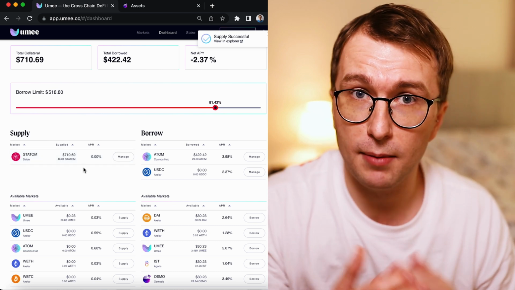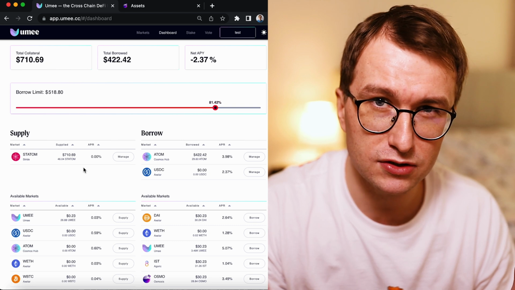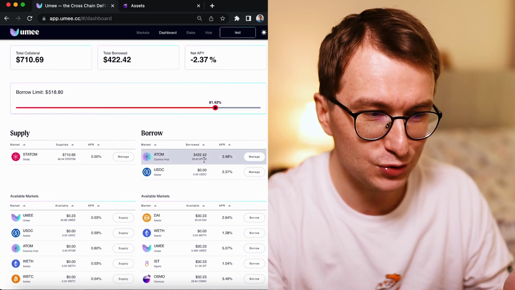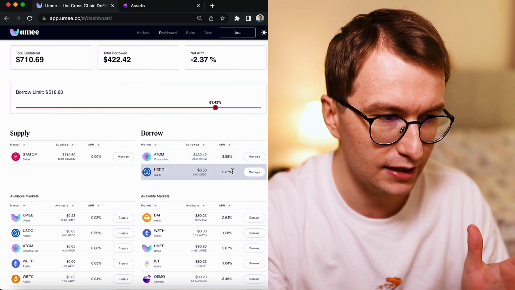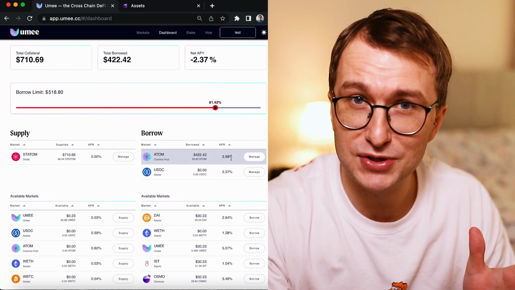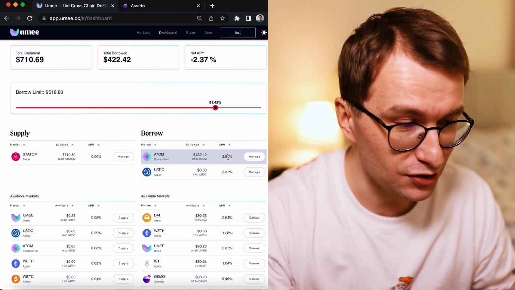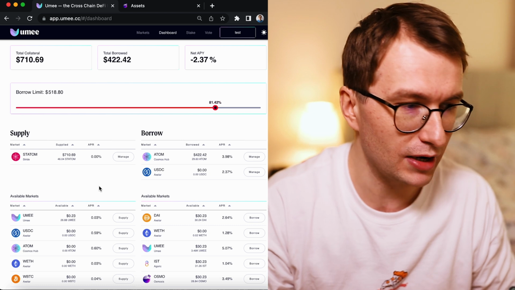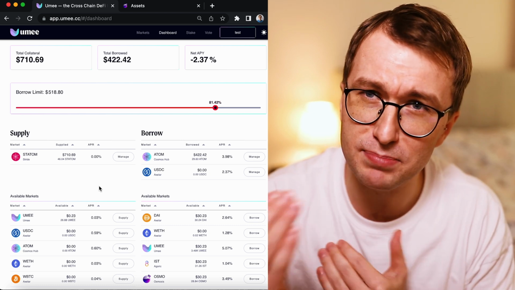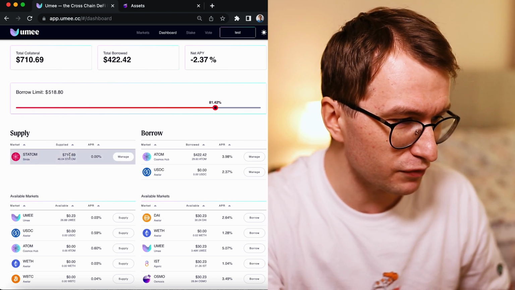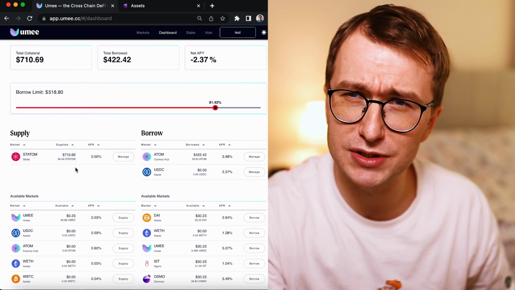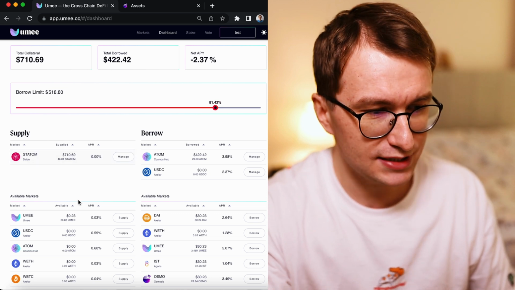So as of now, I'm earning around 50% or maybe even more APY on my initial ATOMs. Of course, you need to remember that I'm also paying around 4% on my borrowed ATOM, but I'm also earning around 1% on providing collateral, right? So I should be making around 50%. And as you can see, the value of my ATOMs is now at $710 and we started with like $290. So this is how you do it.